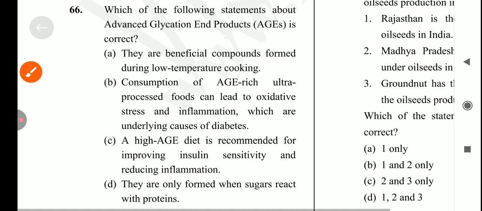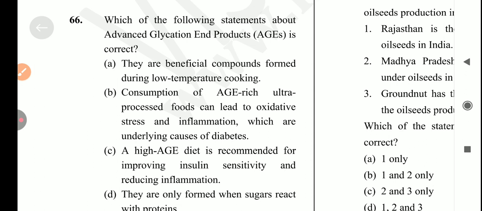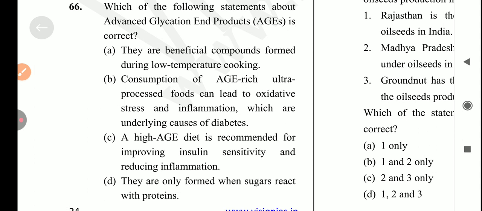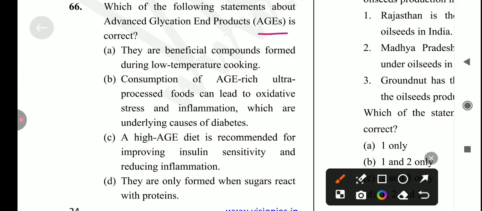Which of the following statements about advanced glycation end products is correct? Which statement is correct related to this? Okay, advanced glycation end products. First is, they are beneficial compounds formed during low temperature cooking. No, it's not a correct statement. Next is, consumption of AGE-rich ultra processed food can lead to oxidative stress and inflammation, which are underlying causes of diabetes. Yes, it's a correct statement. So answer B is the correct answer for this question.